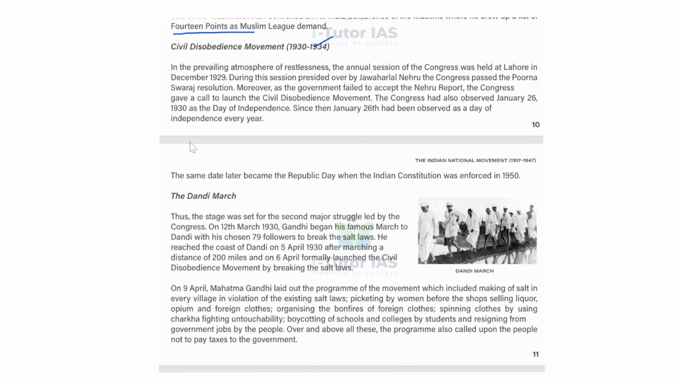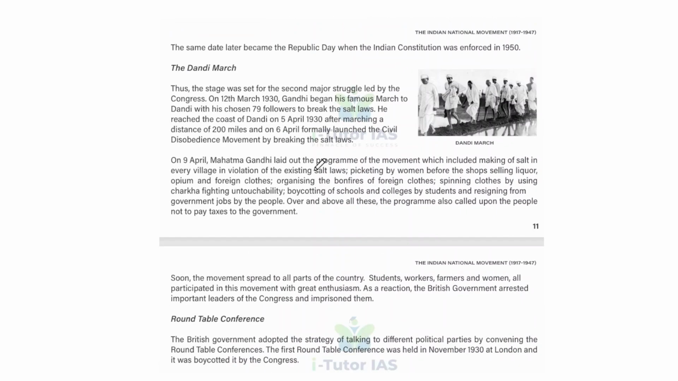Moreover, as the government failed to accept the Nehru Report, the Congress gave a call to launch the civil disobedience movement, and the Congress also observed January 26, 1930 as the day of independence. Since then, January 26 had been observed as a day of independence every year. And the same date later became Republic Day when the Indian Constitution was enforced in 1950.